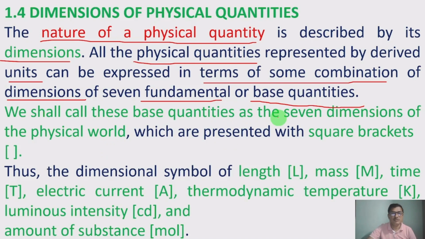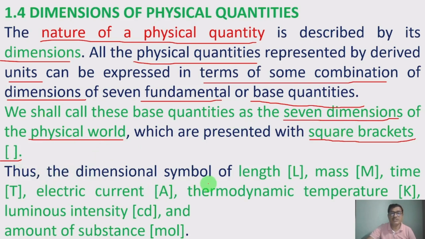The dimensions of the seven fundamental or base quantities, we are going to call the seven dimensions of the physical world, which are presented with square brackets. Whenever we represent any physical quantity in terms of the dimensions, we are going to represent it in square brackets.